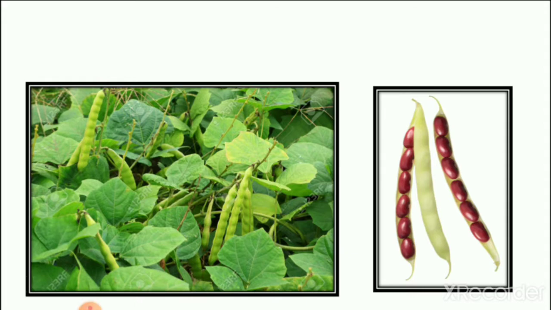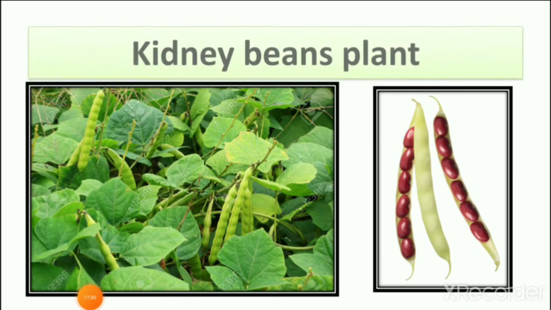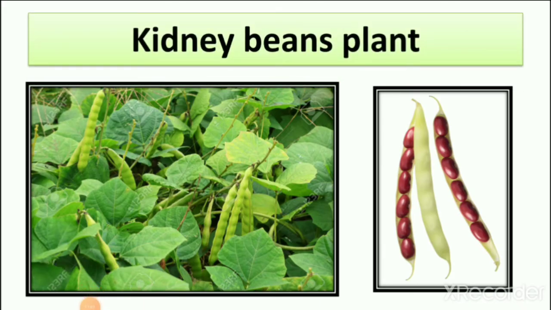Now here you can see the plant of kidney beans. In one picture you can see the plant with kidney beans. In the second picture you can see how it looks when we take it out from the plant.